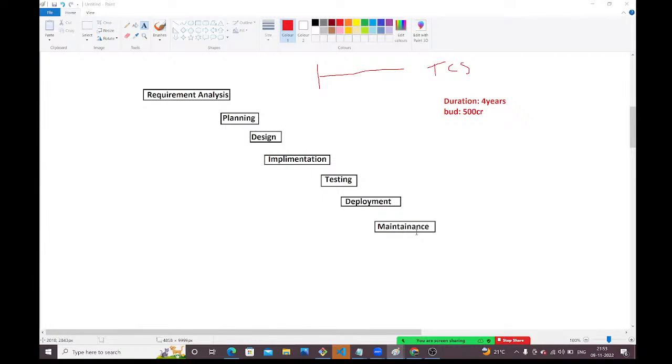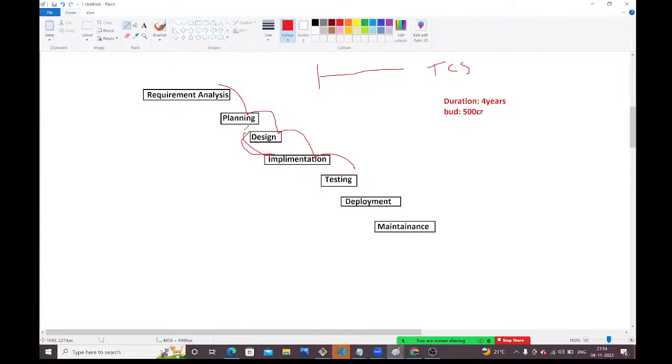So the third problem is right here. We can go forward only, guys. You can't go back to design. By mistake, if I forget something, I would like to go back and correct those things. But no, you can't do that here. Once you move to the next step, you can't come back to the previous stage in the waterfall model. That is one more disadvantage.